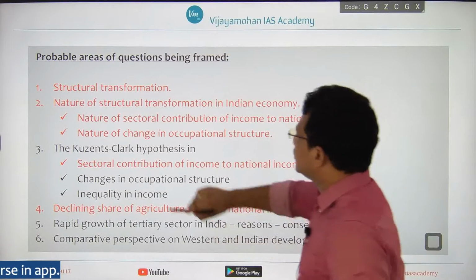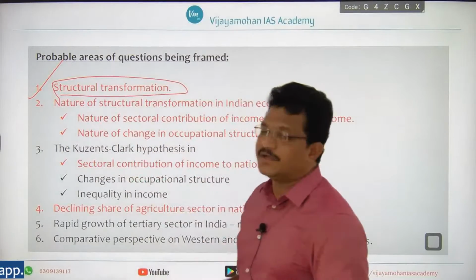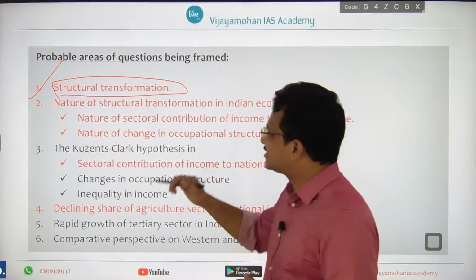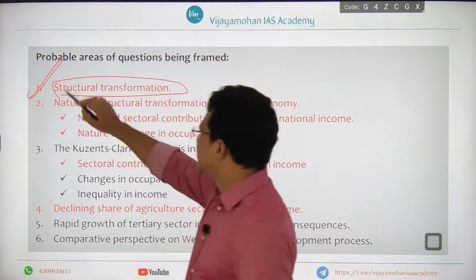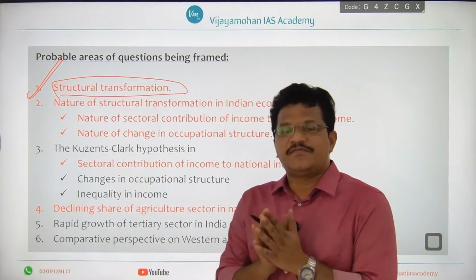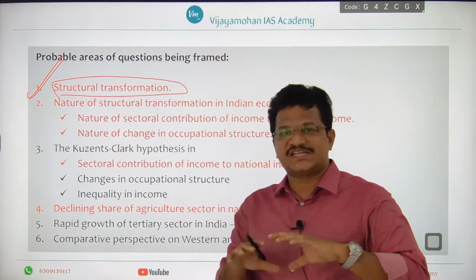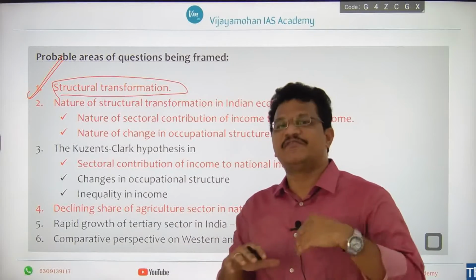Now, structural transformation: a previous question has already been asked on this topic. What is structural transformation? If a country is developing from low development to high development, what are the structural changes that you can witness?